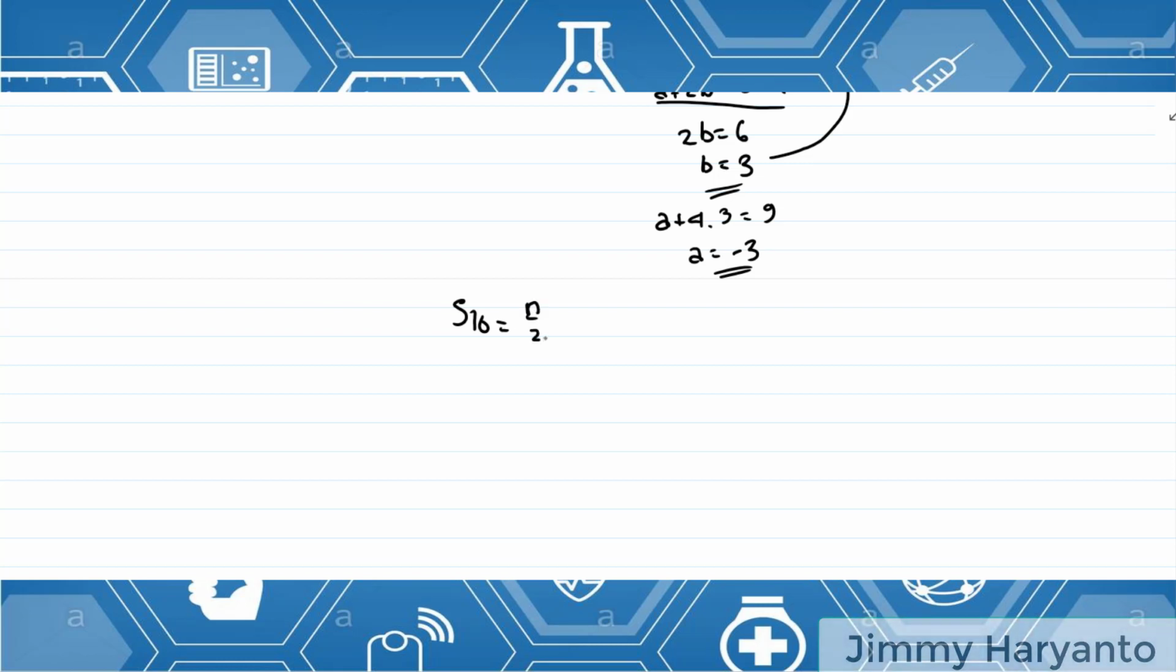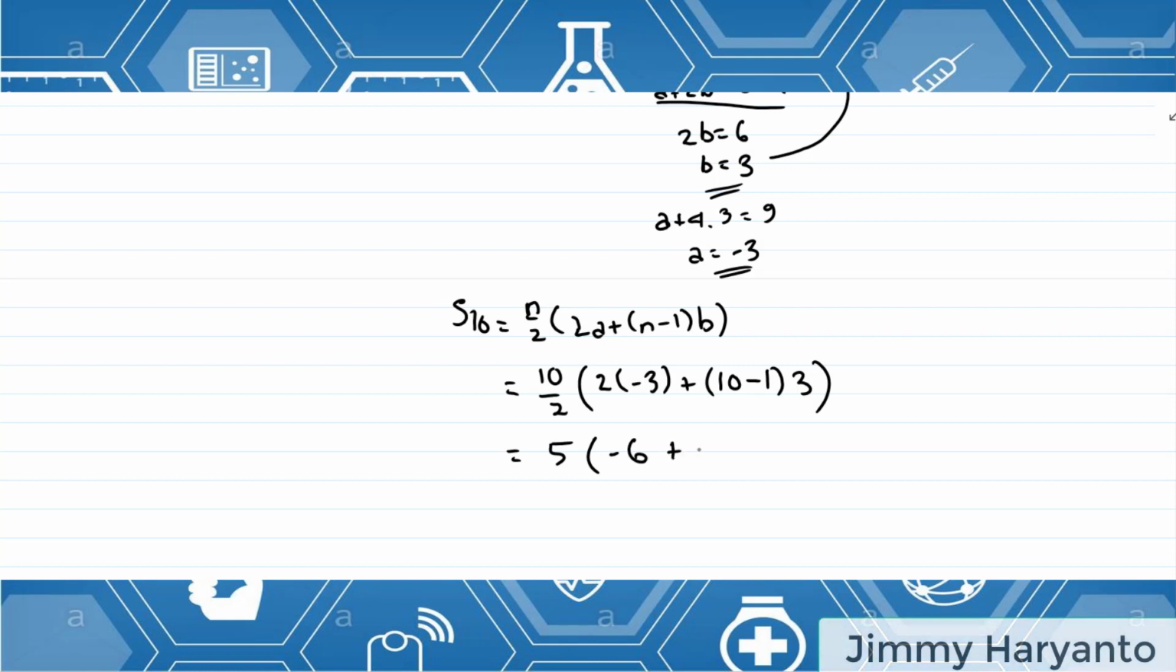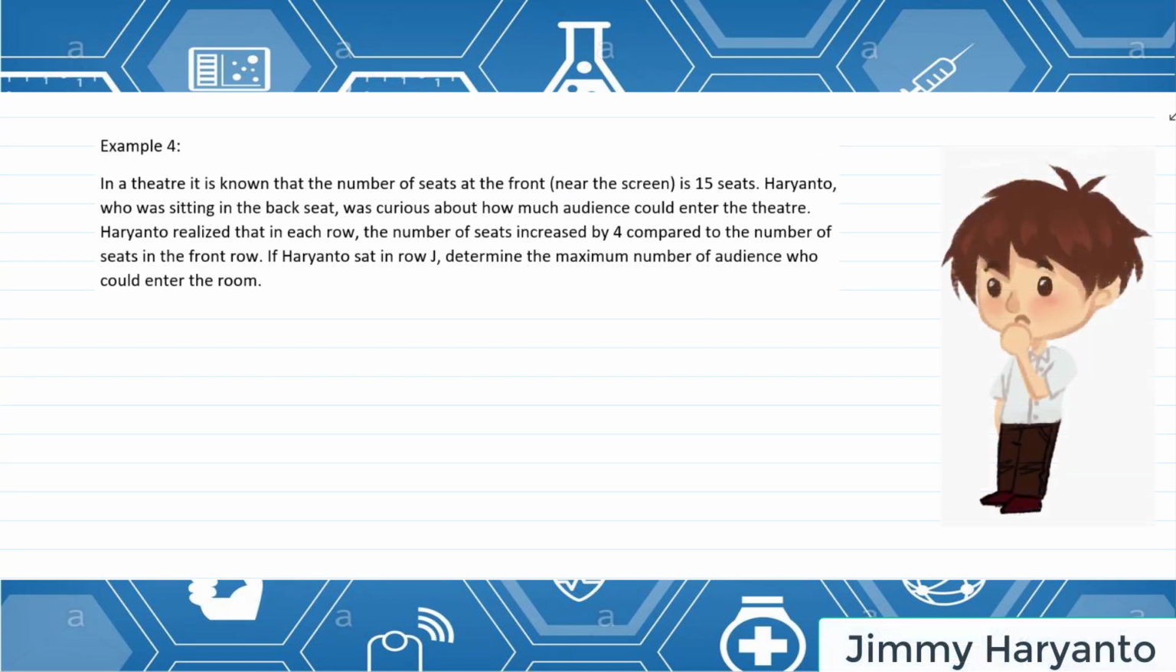S10 equals n over 2 in the bracket 2a plus n minus 1 times b. N over 2, 10 over 2, in the bracket 2a, minus 3, plus n, 10 minus 1 times b. The b is 3. So 5 in the bracket negative 6 plus 9 times 3, 27. It's tiring. 27 minus 6 is 21, equals 105. There you go, S10.